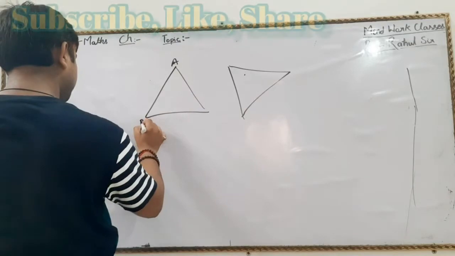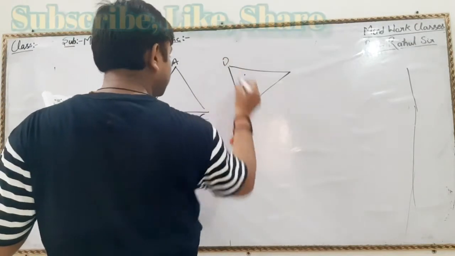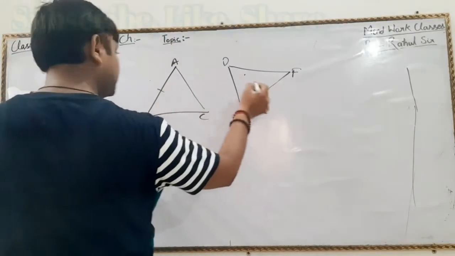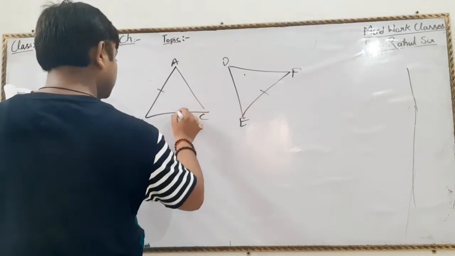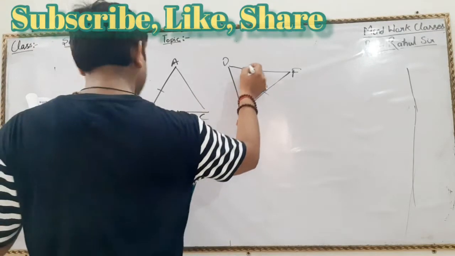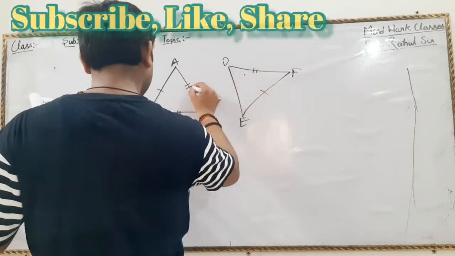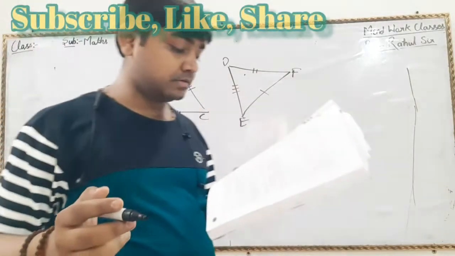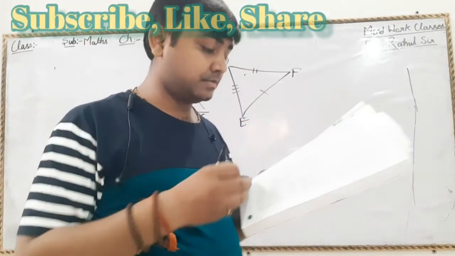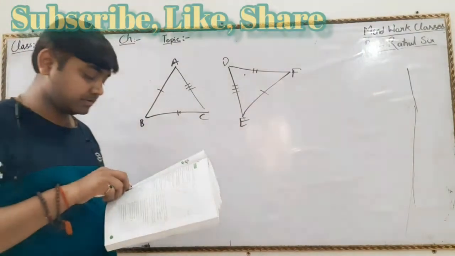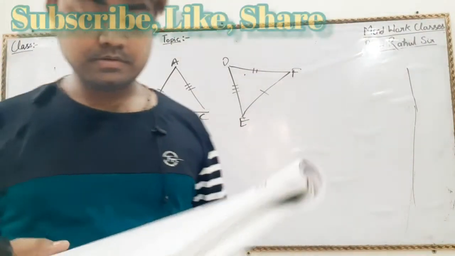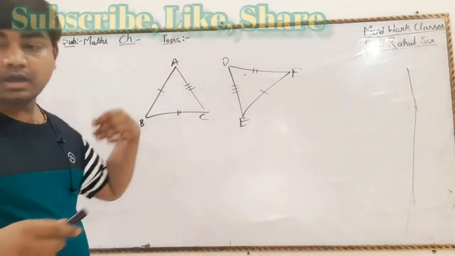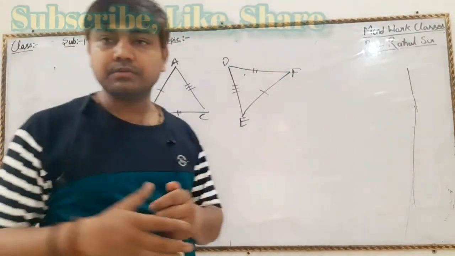This is equal to this one. This is equal to this one. So it is asking how can we say that these are congruent or not.